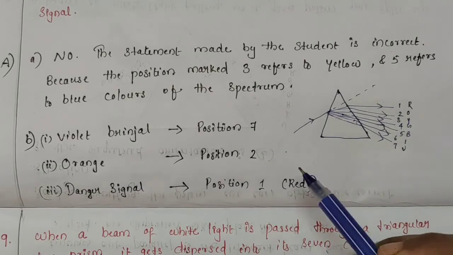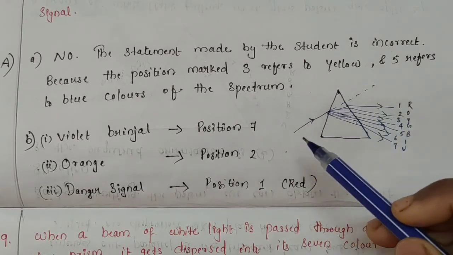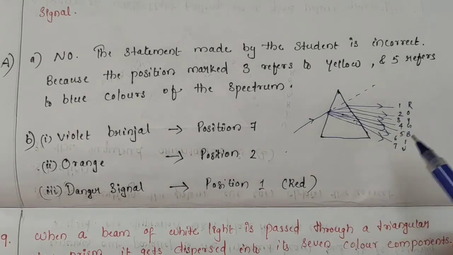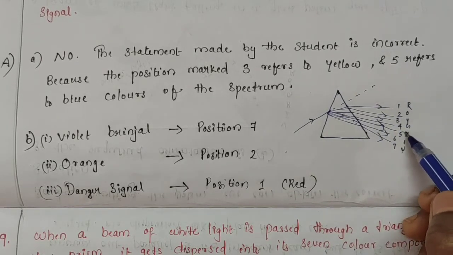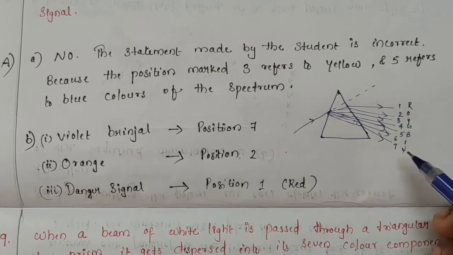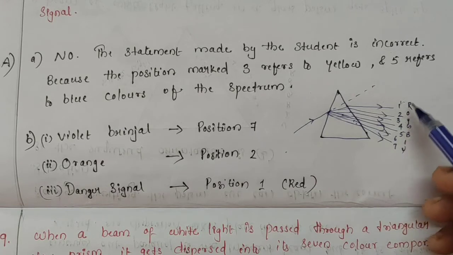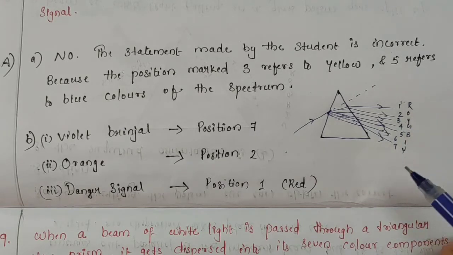We know that when white light passes through a glass prism, it gets split into 7 different colors in the order violet, indigo, blue, green, yellow, orange and red from the bottom to the top. The positions are marked 1 to 7 from the top to the bottom.